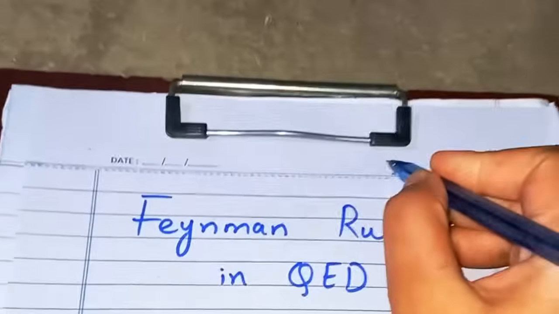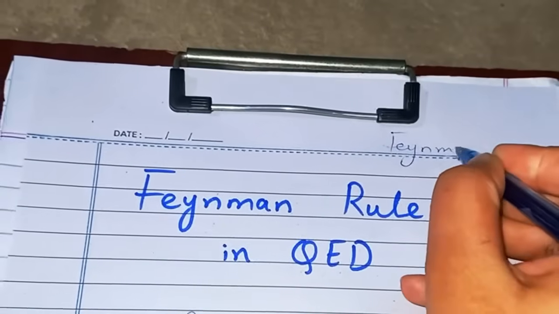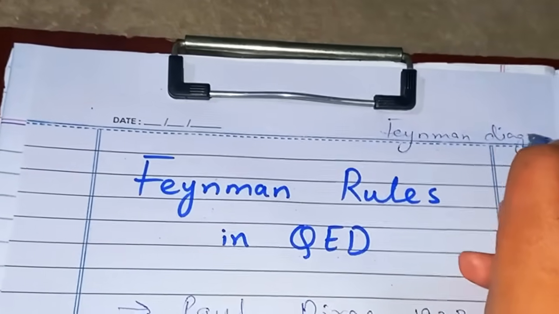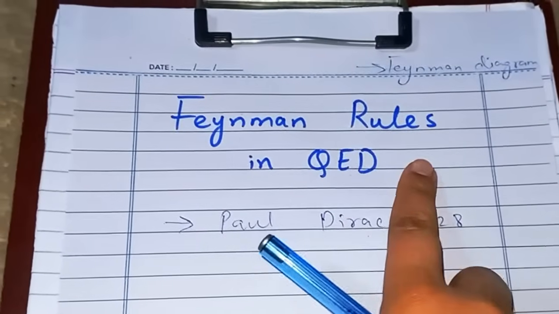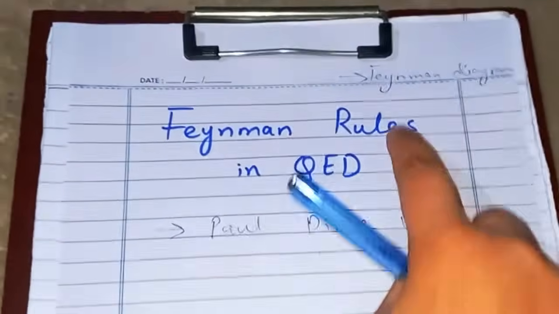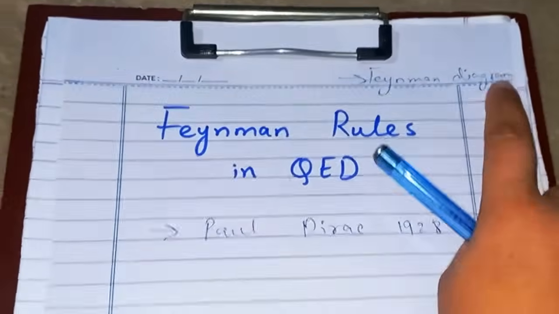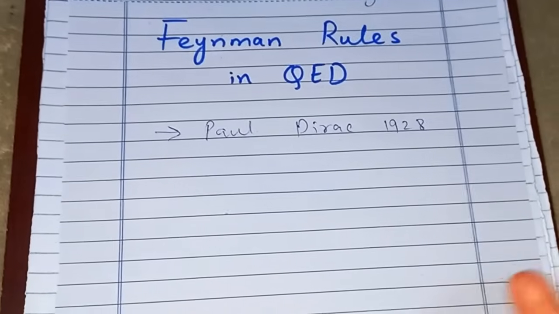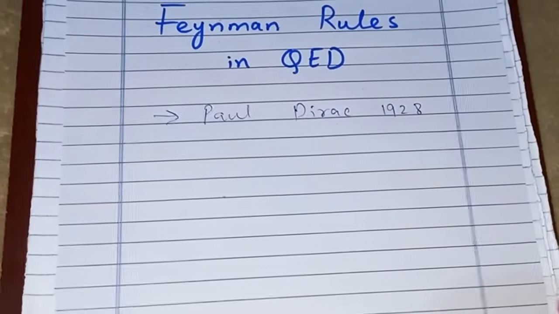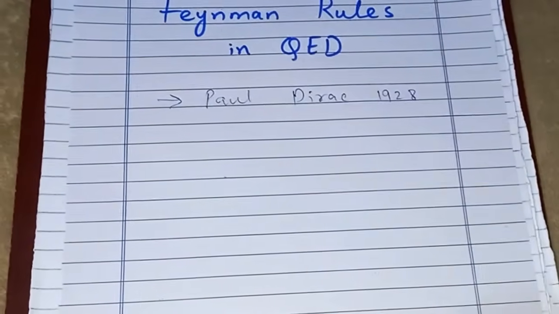If you know the word Feynman diagrams, we have these Feynman diagrams that we generate based on those Feynman rules. These Feynman rules help us to draw the Feynman diagrams, and Feynman diagrams are actually the visual, pictorial representation of those interactions that happen between the particles.